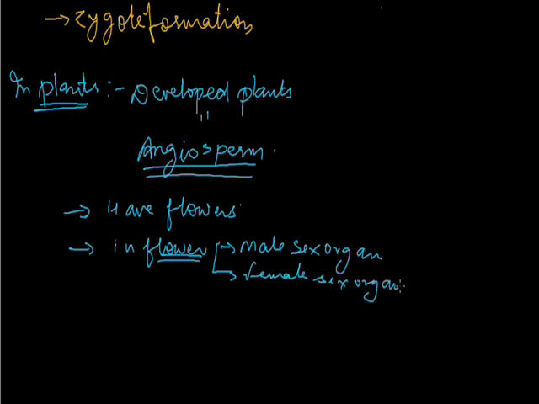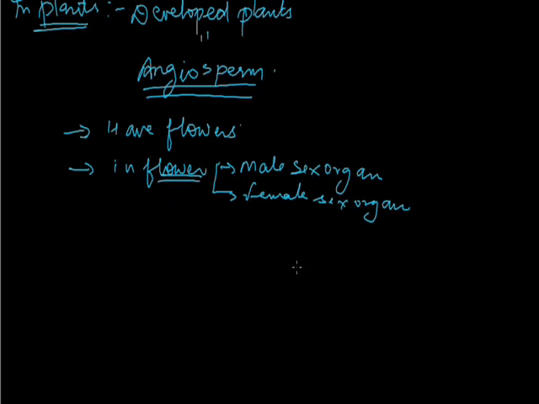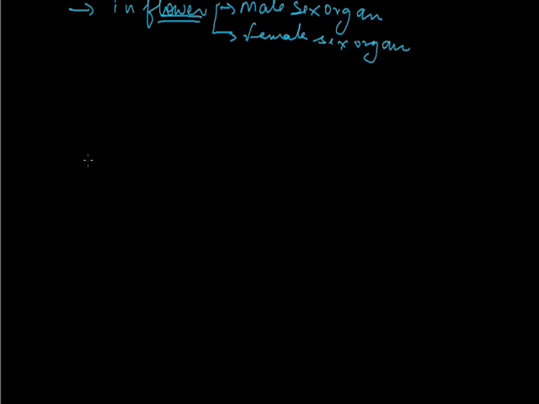The plants other than the angiosperm, like the Thallophyta, Bryophyta, Pteridophyta and Gymnosperm, these plants do not produce the flowers, and that's why they do not have the male and female sex organs, and that's why they cannot produce the gametes, and that's why the fertilization does not take place, and this kind of reproduction is not shown by those plants. So here it is very much clear that the flowers are the most essential part of the plant to show the sexual reproduction in the plants.